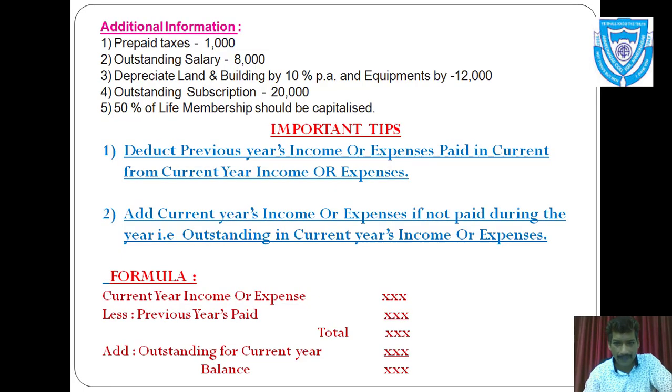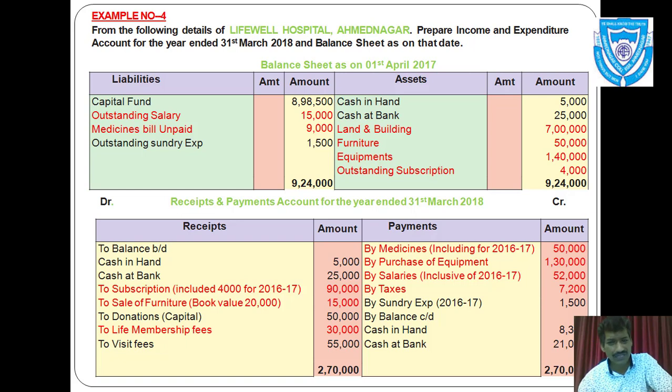Then by purchases of equipment. So purchases of equipment, that means it is an asset, so we'll consider it at the time of balance sheet.